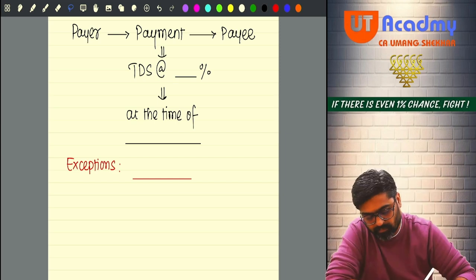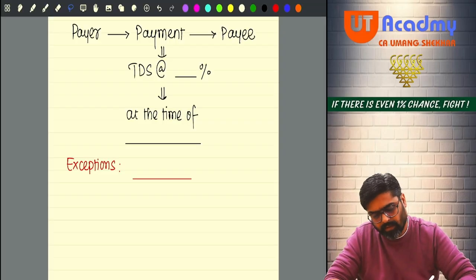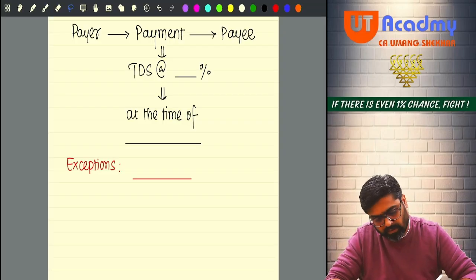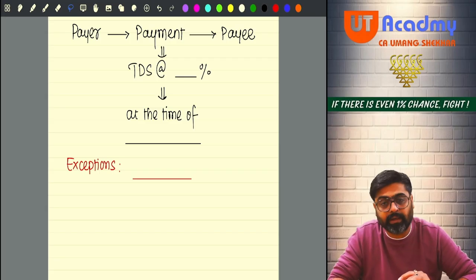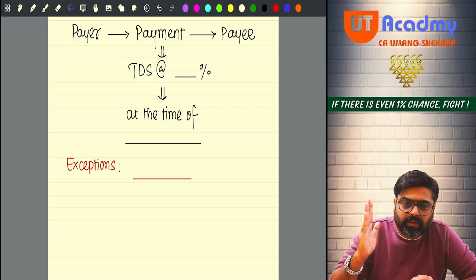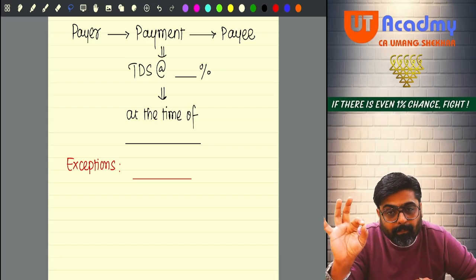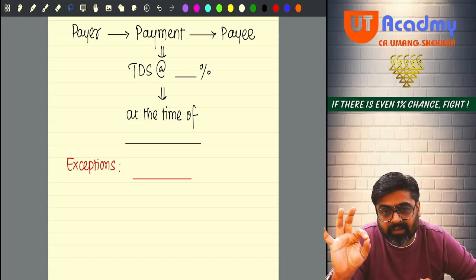One by one we are going to start with the sections. The first section which we are going to start is section 192. But before that, there are some concepts which will be applicable in all the sections.